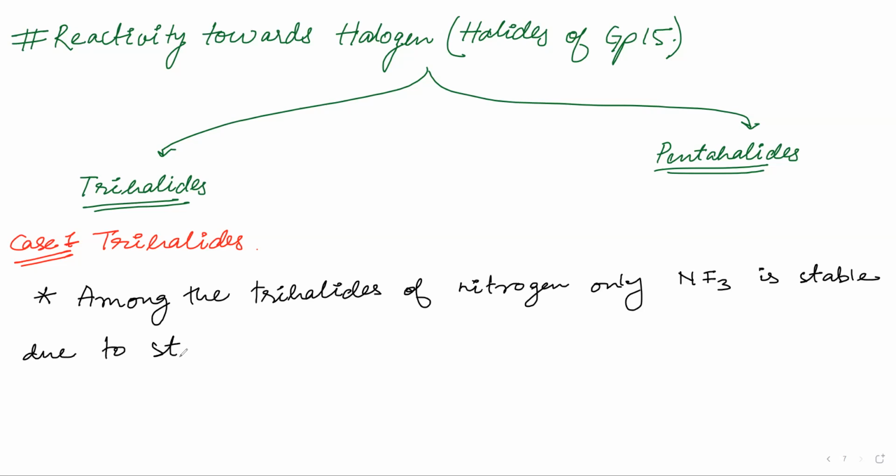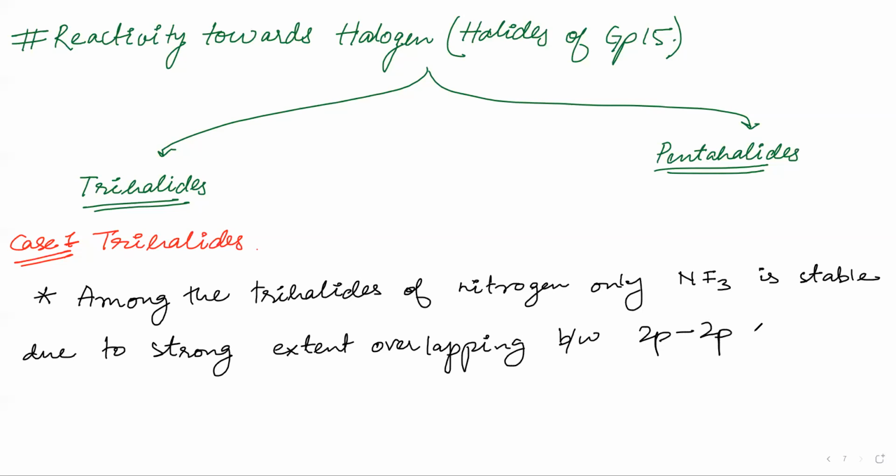Only NF3 is stable due to strong extent of overlapping between 2p and 2p, and formation of 2p-2p bond. Okay, so write this, and you also write that.